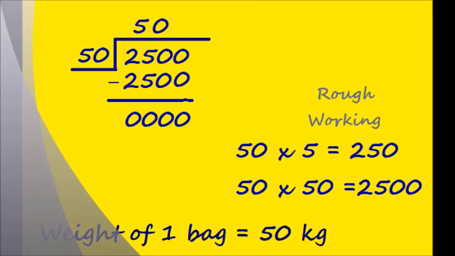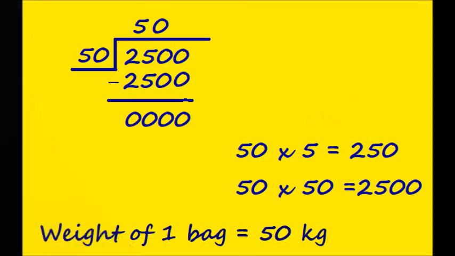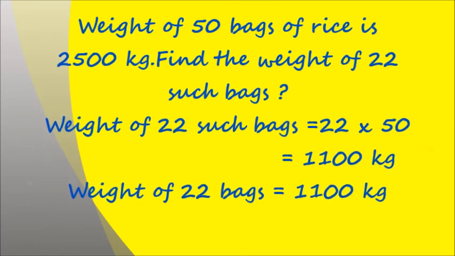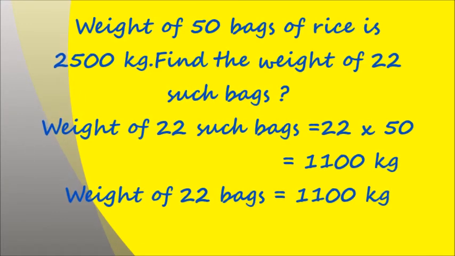Alright, students? Now you have got to know that the weight of one bag is equal to 50 kilograms. Now coming again to the question: the weight of 50 bags of rice is 2500 kilograms. You need to find out the weight of 22 such bags.